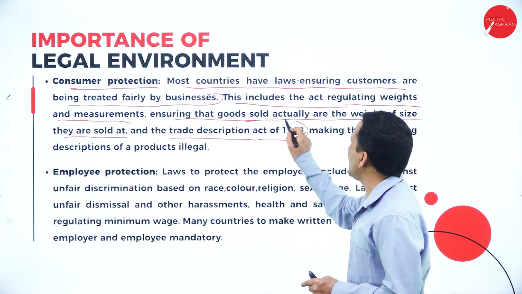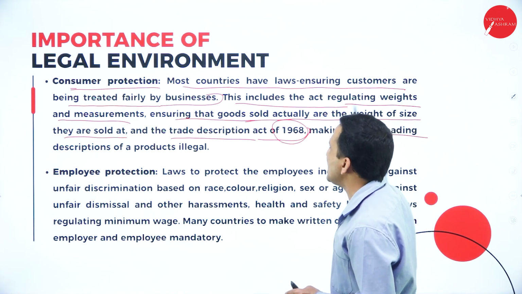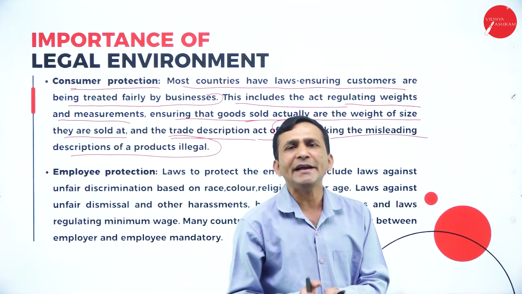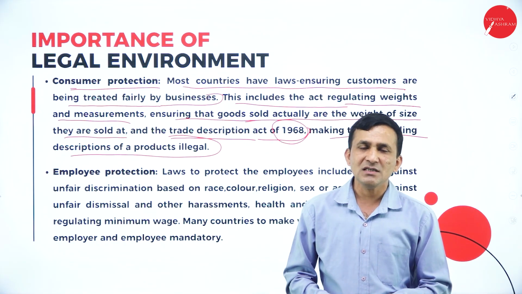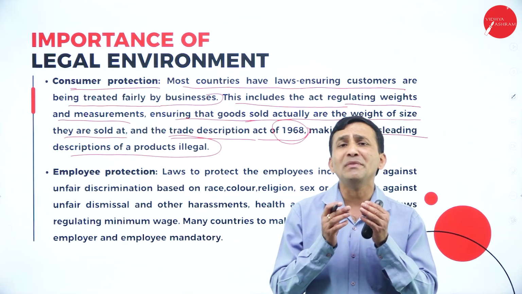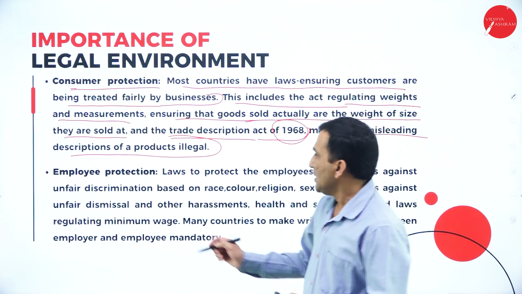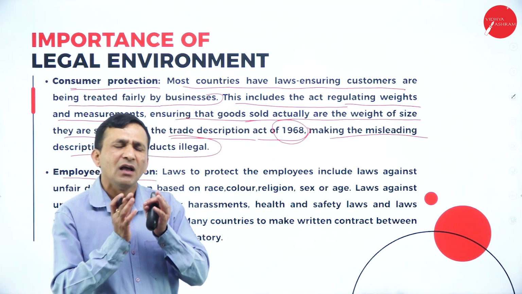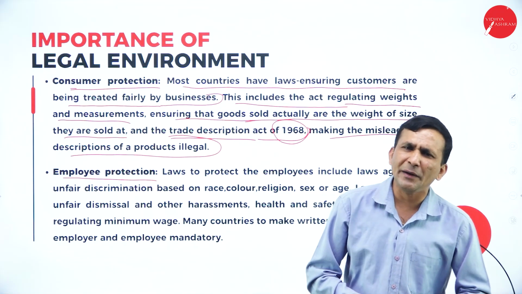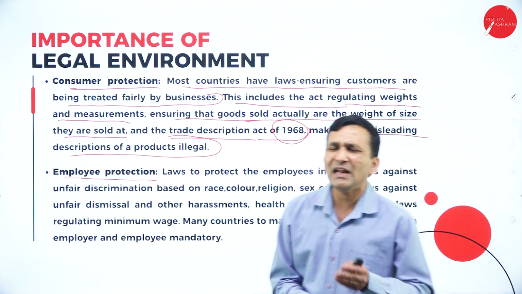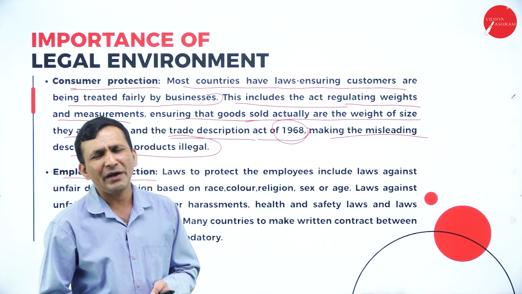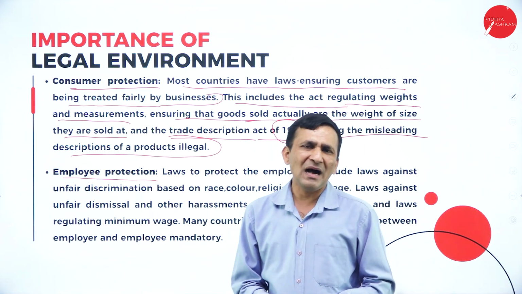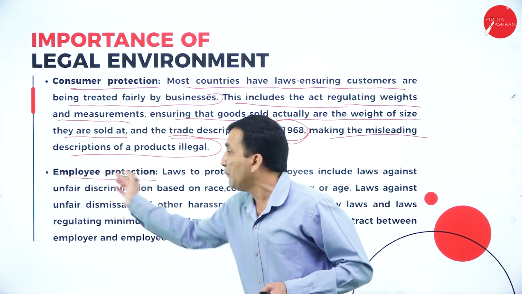The Trade Description Act 1968 makes the misleading description of a product illegal, because whatever message the businessman is trying to convey to the consumer, they have no right to mislead them or misrepresent. Next is employee protection. Any businessman starting a business is not alone, so they need to depend on different types of employees, like technical and non-technical employees. Of course, the businessman has to protect the employee. That is why the government passed a law or act related to employee protection.